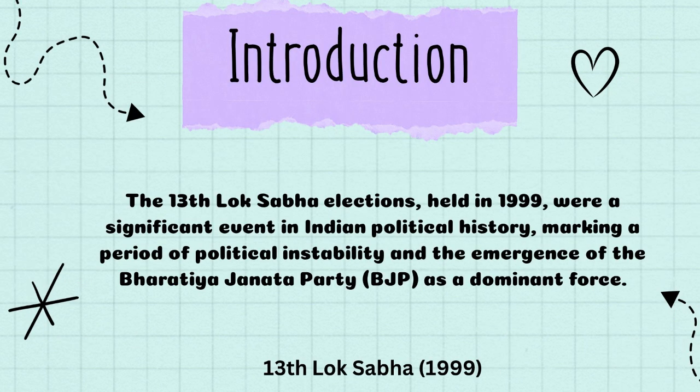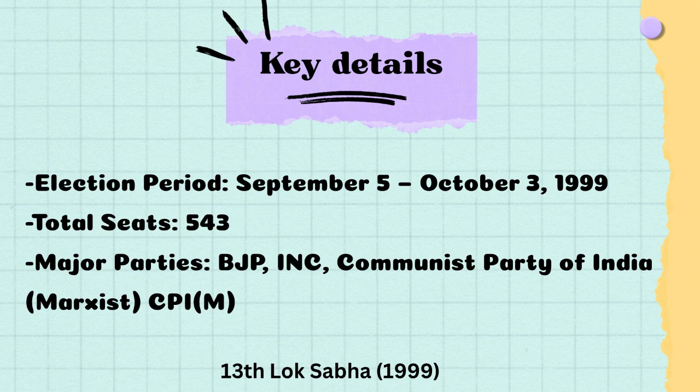The 13th Lok Sabha election held in 1999 was a significant event in Indian political history, marking a period of political instability and the emergence of the Bharatiya Janata Party as a dominant force. The key details of the 13th Lok Sabha election were: the election period started from September 5 and ended on October 3, 1999.